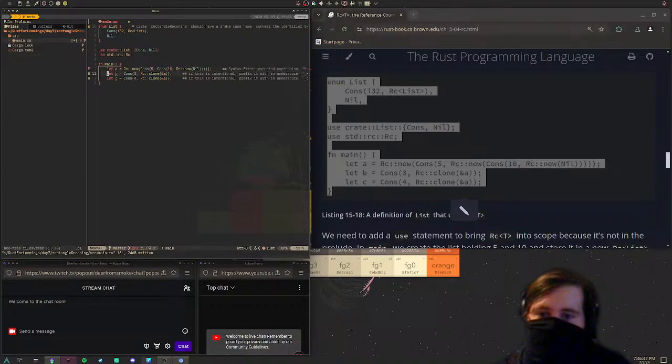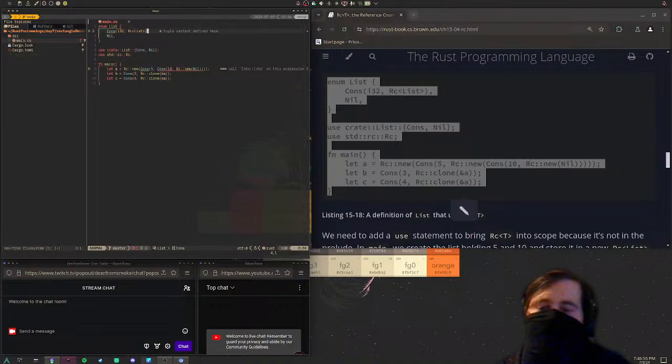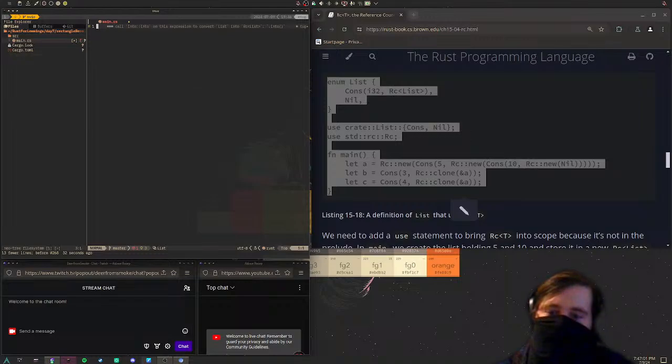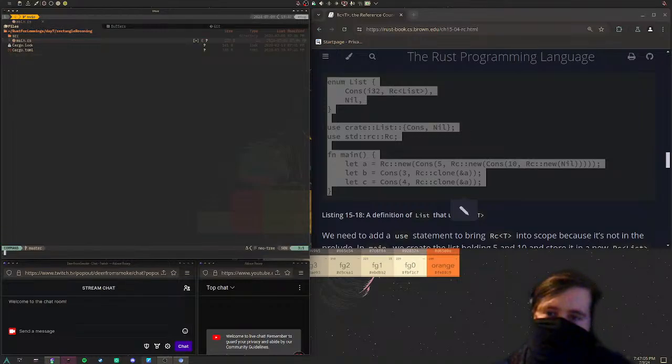Why would this cause an error? Mismatched types, expected RC list. Oh, because cons expects an RC list. I see. I'm an idiot. Which is fine. Alright, that's good information.